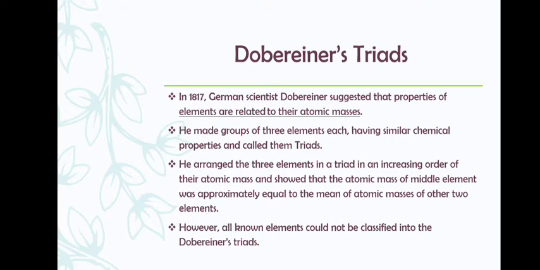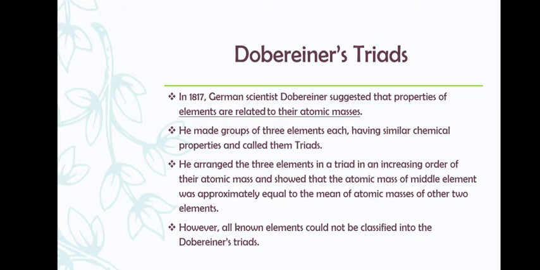Now he arranged the 3 elements in a triad in an increasing order of their atomic mass. Suppose one element has 1 as the atomic mass, another has 2, and the third one has 3 as the atomic mass. So he arranged them in their increasing order of 1, 2 and 3 and showed that the atomic mass of middle element was approximately equal to the mean of atomic masses of other two elements.